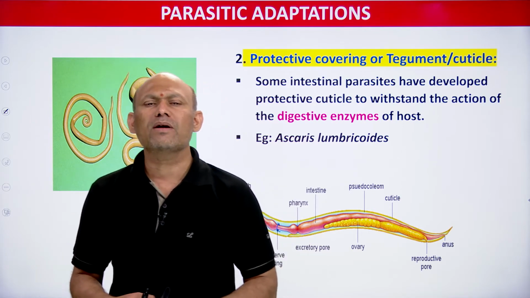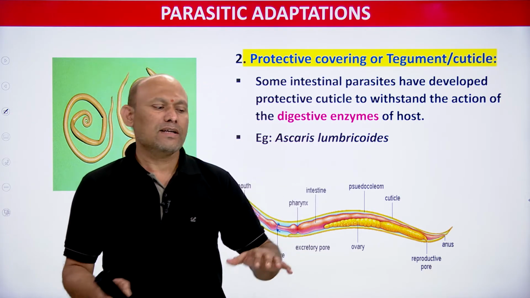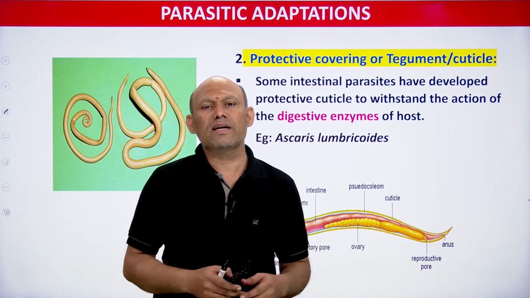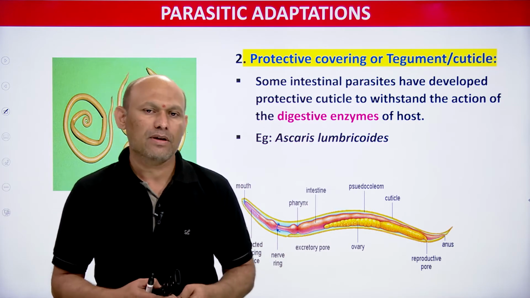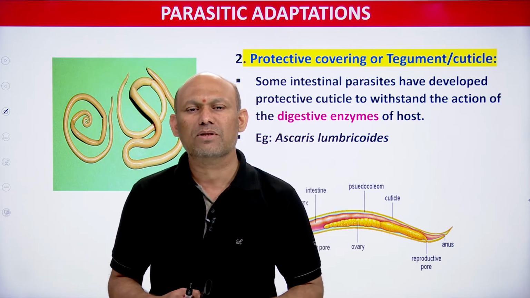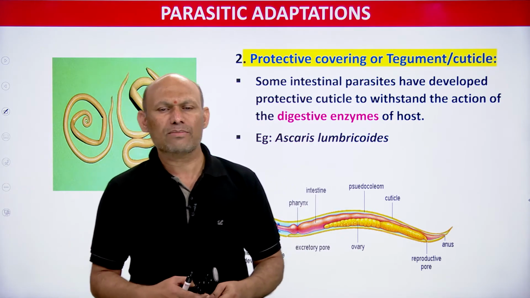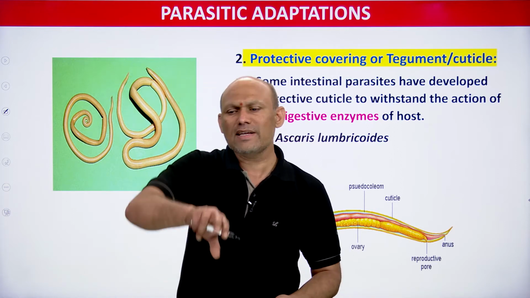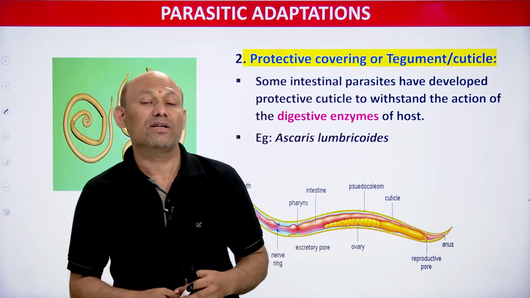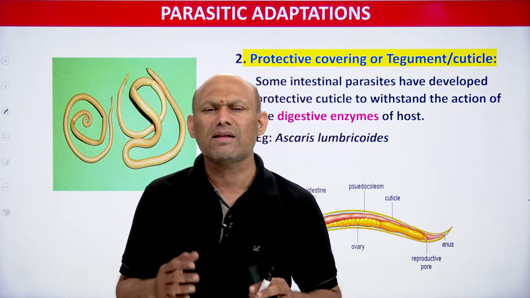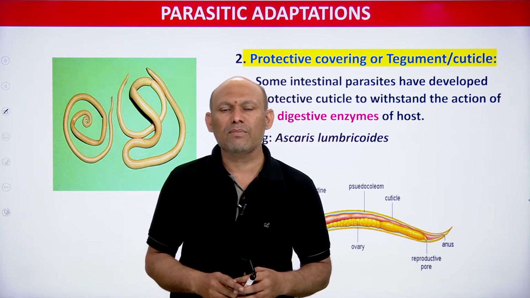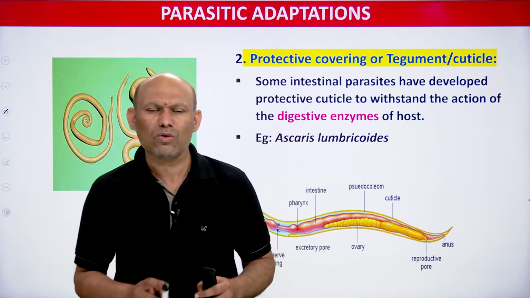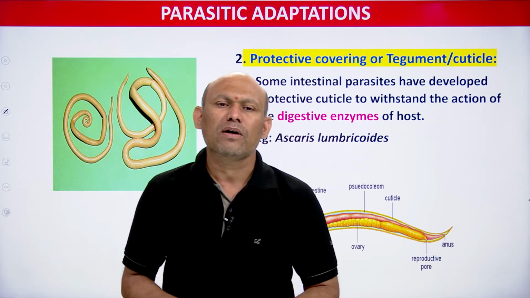You need to remember that parasites adapted to live inside the body of their host, in order to protect themselves from the digestive enzymes of the host, have their body covered with a tough thick cuticle, and that tough thick cuticle protects the parasite from digestive enzymes, students. It is very simple, you need to remember.